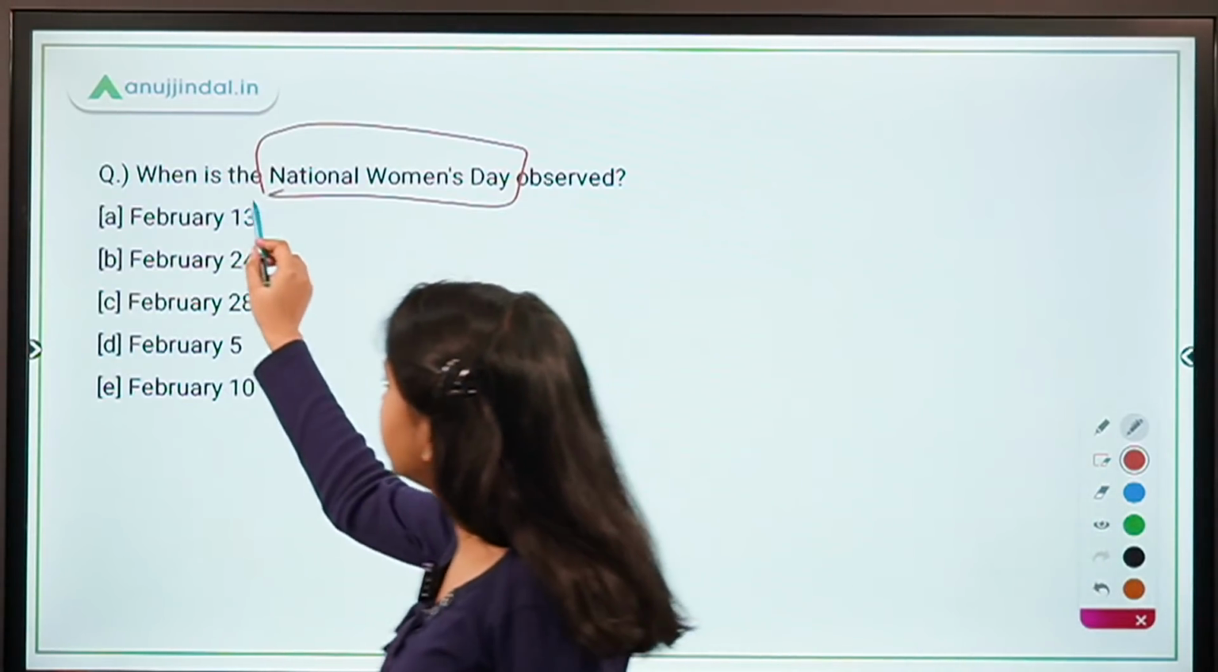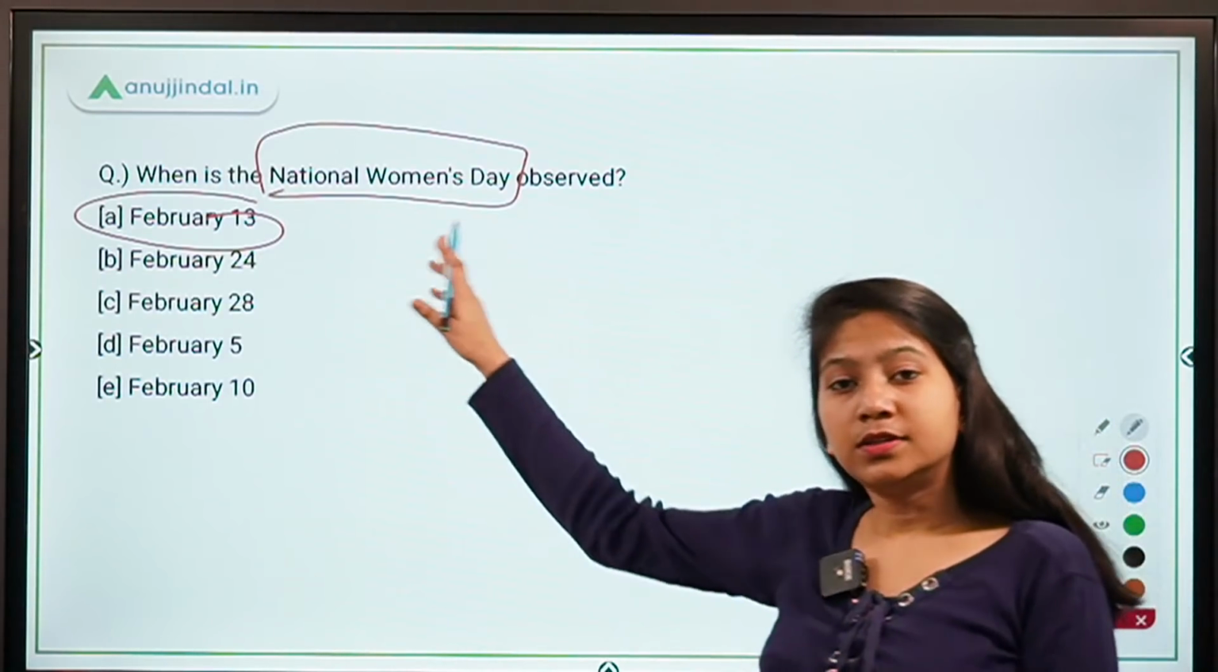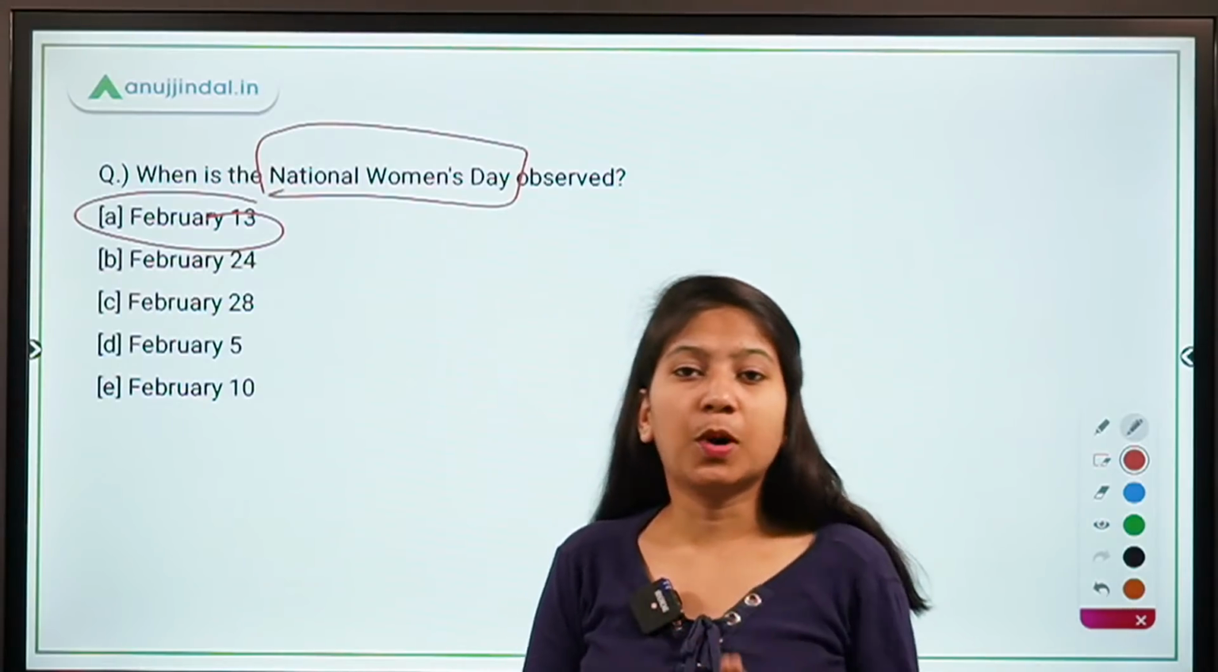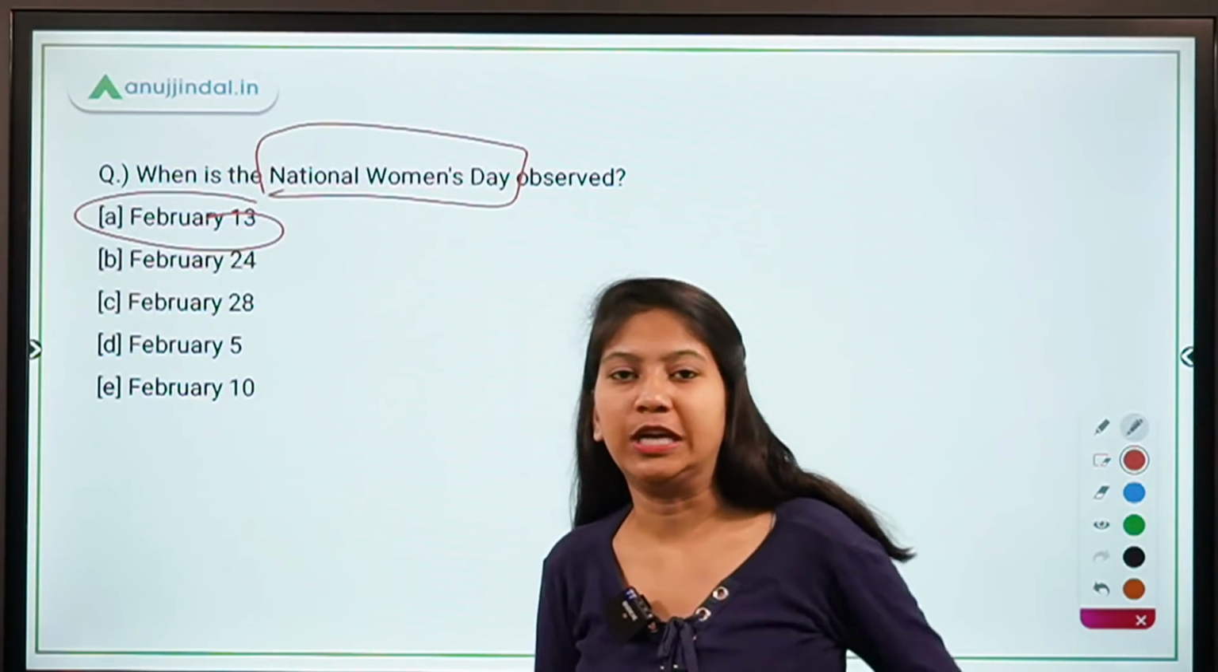Absolutely right, guys. It's February 13. Now, my next question for you is that this day is celebrated on the birth anniversary of a special person. Who is that person? You have to tell me that.